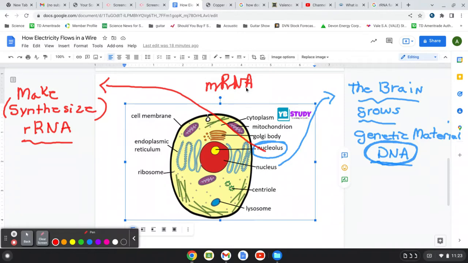It's going to code certain protein nucleotide bases, and then the mRNA is going to go to the ribosome, and then in the ribosome, the rRNA is going to help synthesize proteins. And again, we'll go all over that in another video when we talk about genetics, RNA, and DNA. So deoxyribonucleic acid is DNA, and ribonucleic acid is RNA. And so again, the nucleolus synthesizes rRNA.